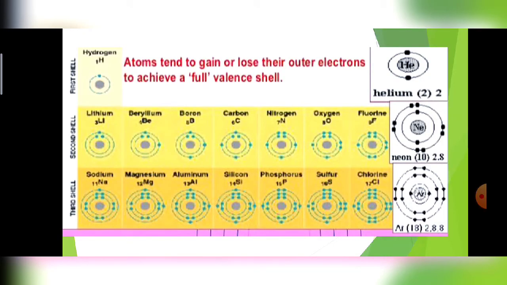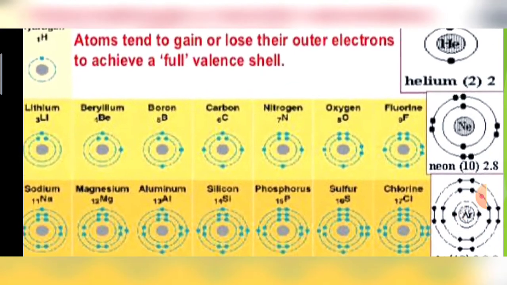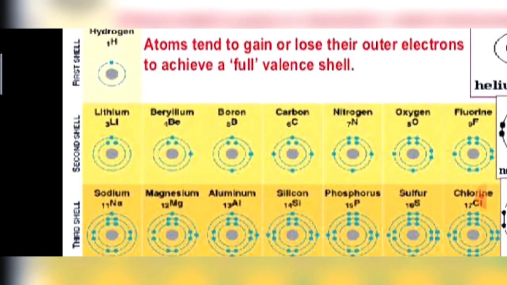Let's check it here. For example, if we take the second period, here it is: lithium, beryllium, boron, carbon, nitrogen, oxygen, fluorine and neon. There are 8 elements which belong to the second period, and when we move from left to right, you can see that there are only 2 shells. In lithium, 2 electrons are present in the inner shell, the K shell, and the L shell has 1 electron.